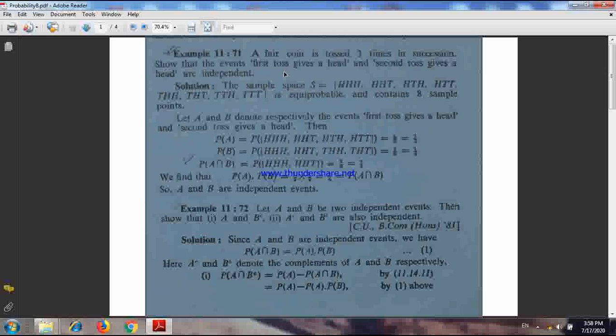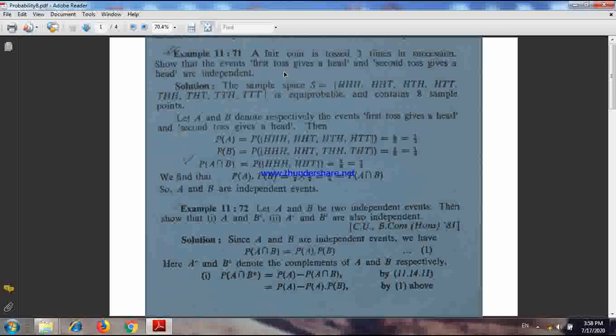Now when the events A and B are independent, literally we say that the events are independent if occurrence of one event does not affect or influence the occurrence of another event. Or mathematically we say that events A and B are independent if P(A given B) equals P(A) or P(B given A) equals P(B). That means conditional probability becomes equal to the unconditional probability.